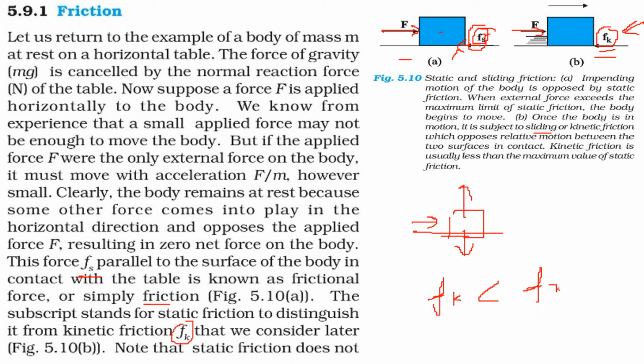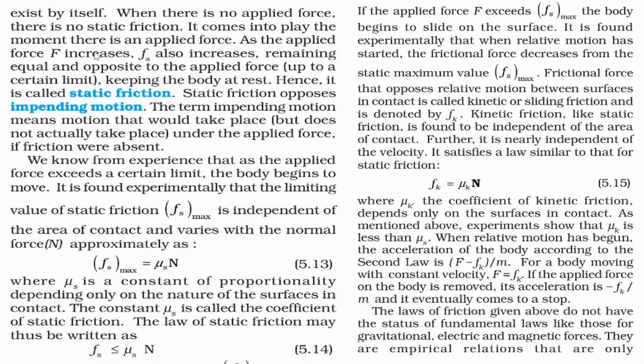As you see here, with Fs, you are applying force but it is not moving, very little force. When you are applying more force, it has started moving. Now Fk becomes less than Fs generally. And when there is no force applied, there is no friction, no static friction. It comes into play when you actually apply a force. So this Fs is what is opposing, and that is why we call it static friction.